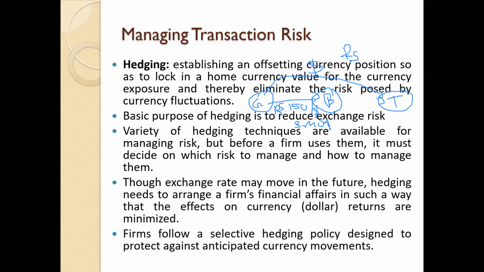Okay, but before the firm uses them, it might decide which risk to manage and how to manage them. Right? Here we are considering only the transaction risk, right? Sometimes people deal with operation risk, economic risk, etc. True exchange rates may move in the future. Hedging needs to arrange a firm's financial affairs in such a way that the effects of currency on dollar returns are minimized. Right? So they decide the settlement exchange rate by considering the depreciation rate as well as the risk of exchange rate fluctuation in the particular economy.